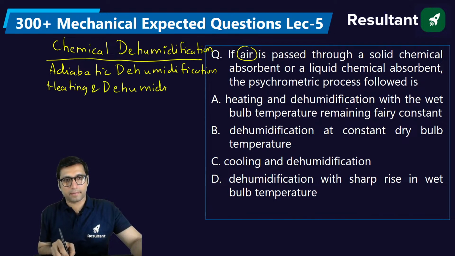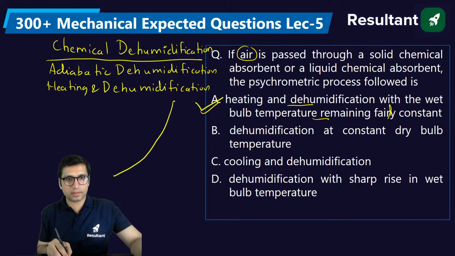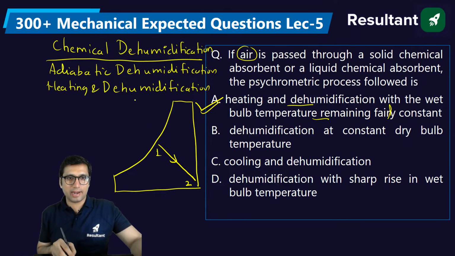Okay. So what happens here? Heating and dehumidification with the wet bulb temperature remaining fairly constant. So the right answer should be option A. If you want to represent this process of heating and dehumidification on the psychrometric chart, it will be represented like this. From 1 to 2, it is heating and dehumidification.